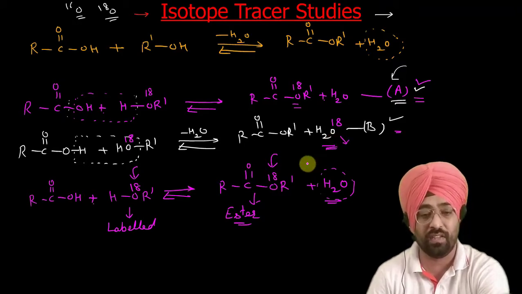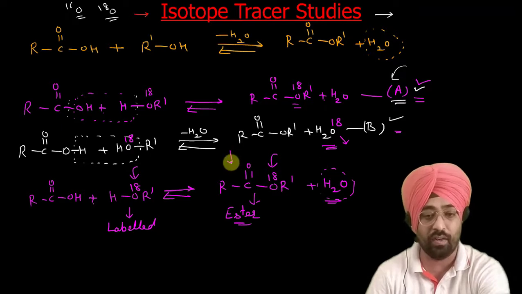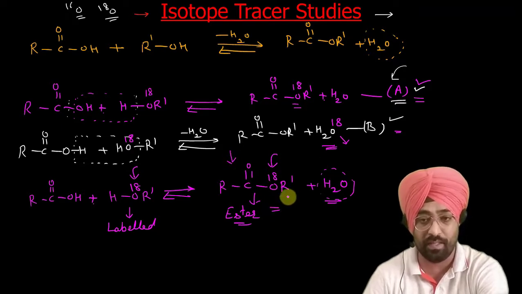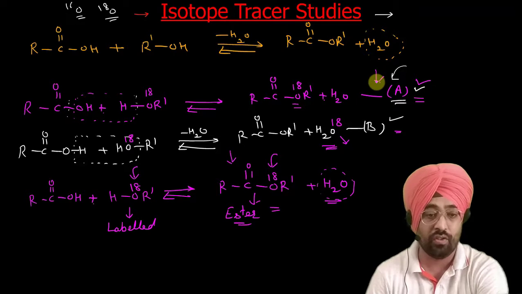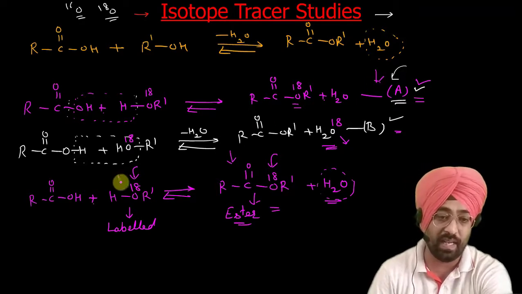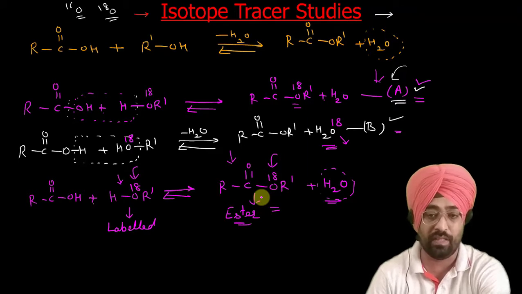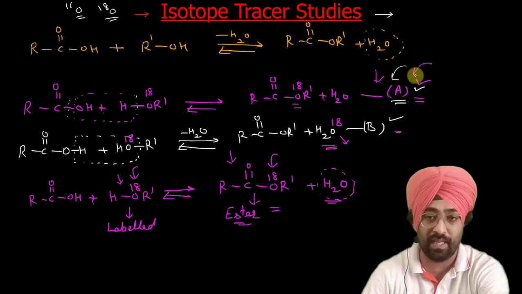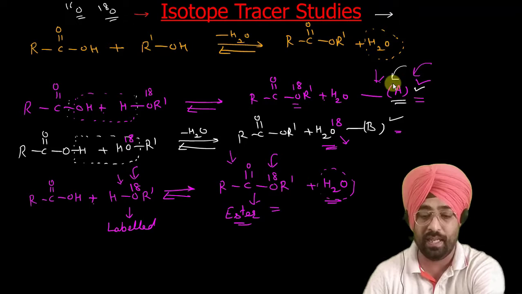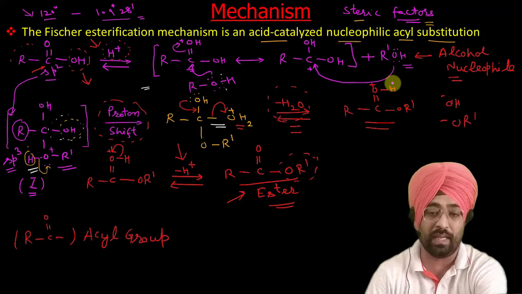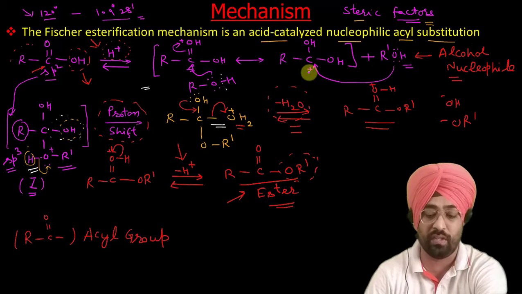In actual practice it was observed that the O18 went to the ester, that means path A is correct. It can only go to the ester if the reaction takes place through path A. Path A is in accordance with the mechanism that we have proposed for this reaction.